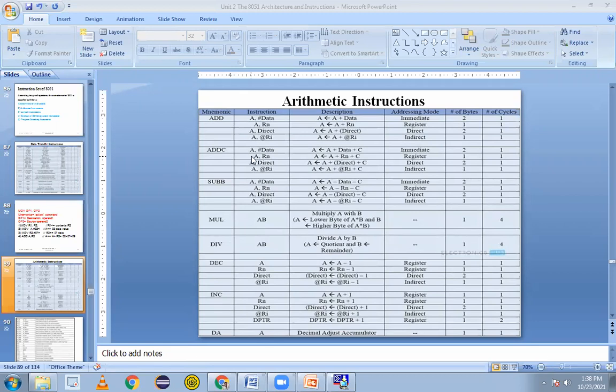Then write down ADDC A, #data, meaning the accumulator gets the value A plus data plus carry.